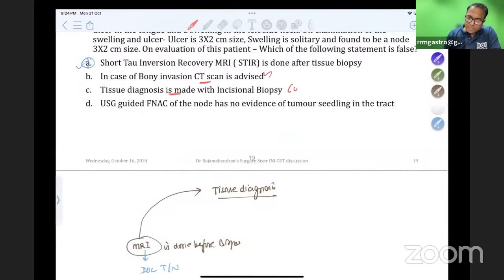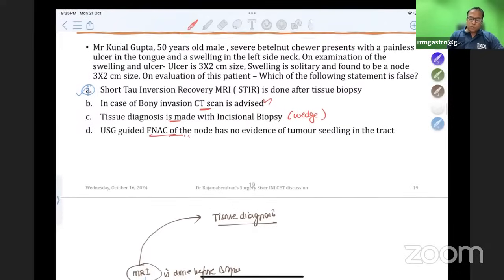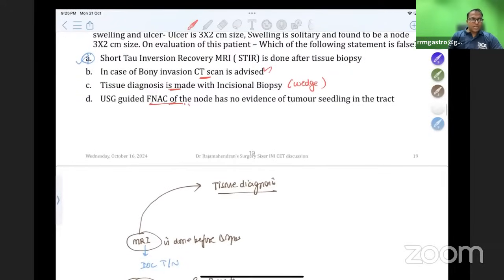Tissue diagnosis with the wedge biopsy. Wedge biopsy is what is called in Bailey as incisional biopsy. Ultrasound guided FNAC can be done, and there is no evidence of tumor seeding in the tract. So people say we can do FNAC if you want for a neck node also. So the answer here is, this is a 28th edition updated point. Please don't forget, FNAC of the node can be done.